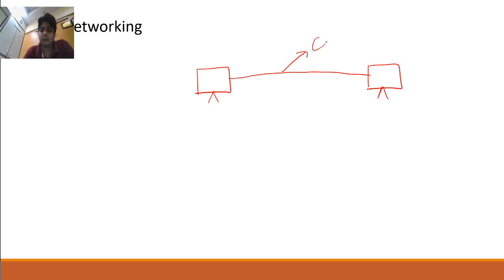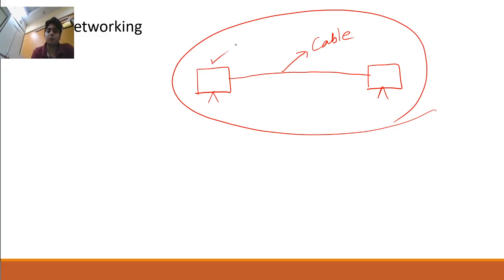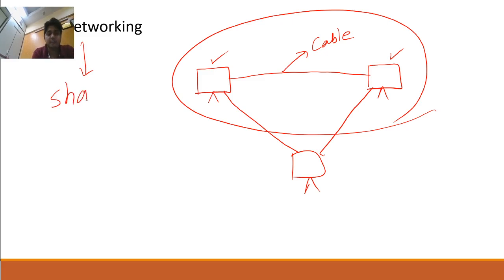This is called a cable. So what is the definition of networking? Two or more than two, there can be one more computer also. Two or more than two computers connected with each other. Networking purpose, guys, is sharing. Only one purpose: sharing.